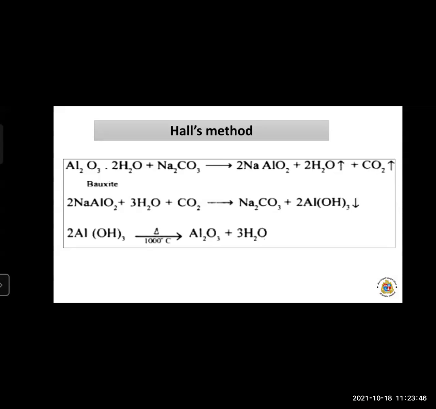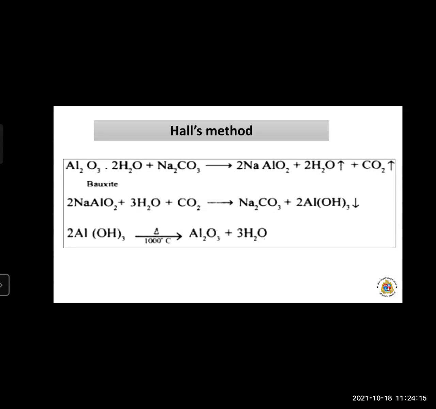Now this aluminum hydroxide, which is the precipitate, is again heated at a temperature of 1000 degrees Celsius. And for this, we get the aluminum oxide. Now this aluminum oxide is again reduced by the process of electrolytic reduction.